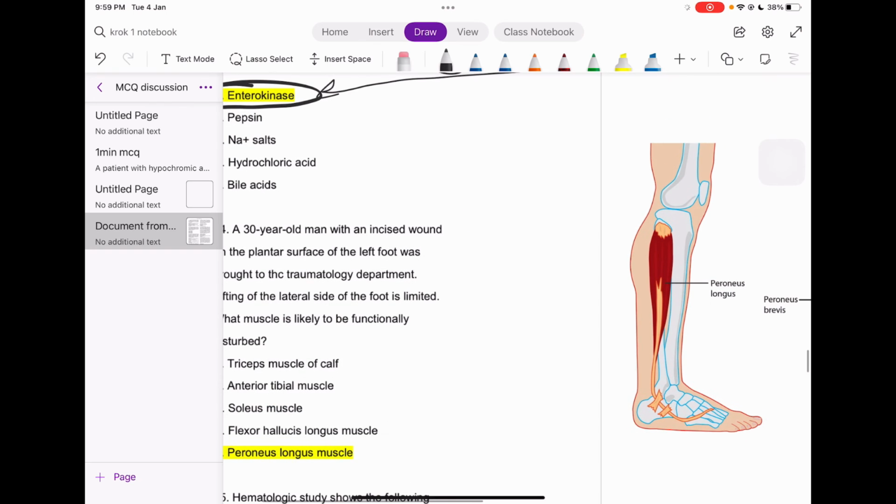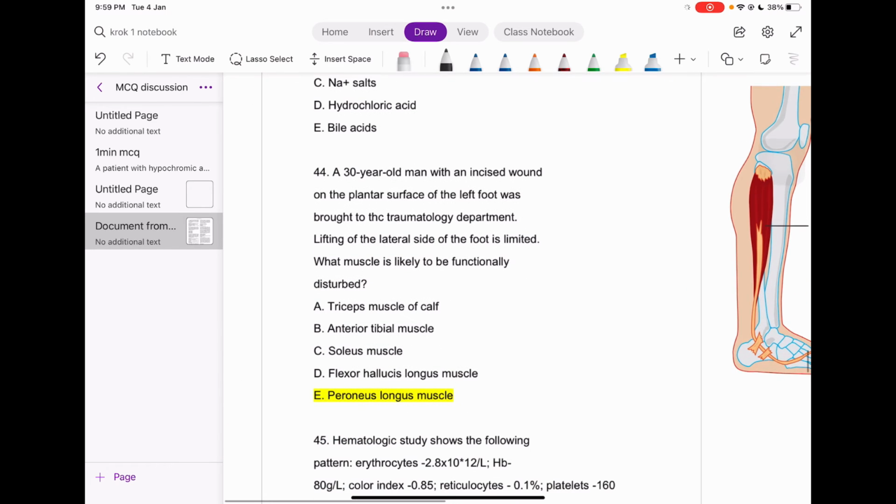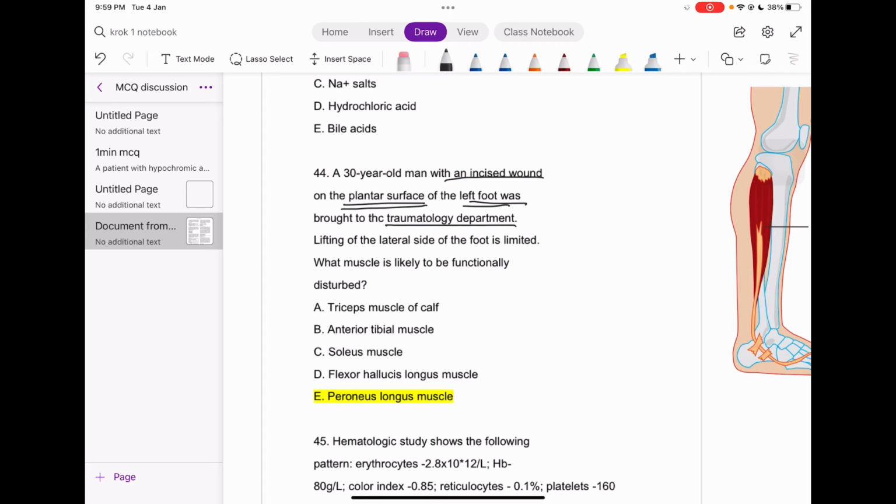So here I have a beautiful diagram for you guys. A 30-year-old man with an incised wound on the plantar surface of the left foot was brought to a dermatological department. Lifting on the lateral side of the foot is limited.